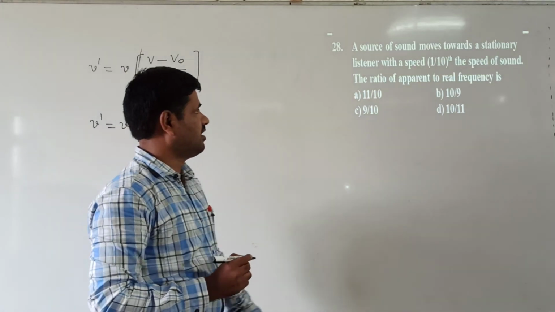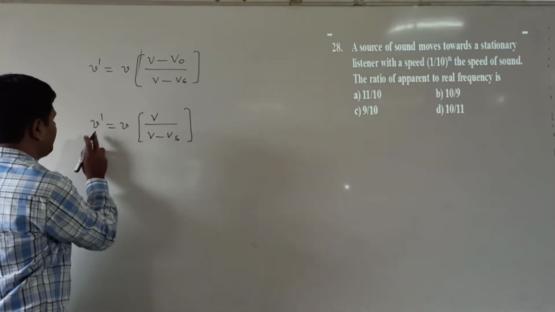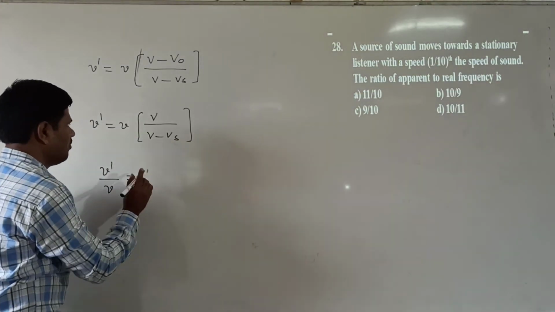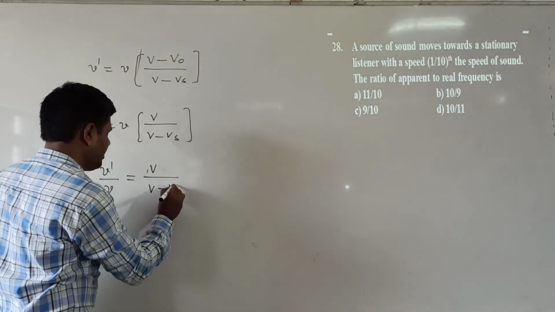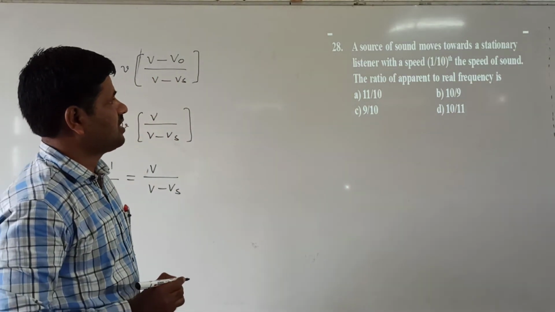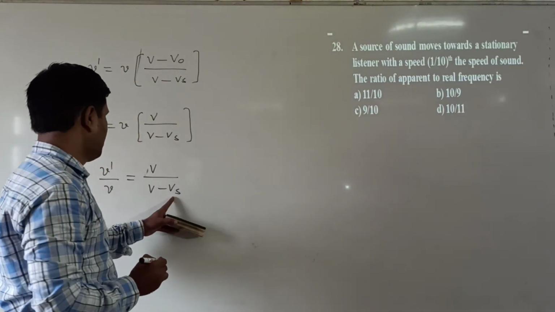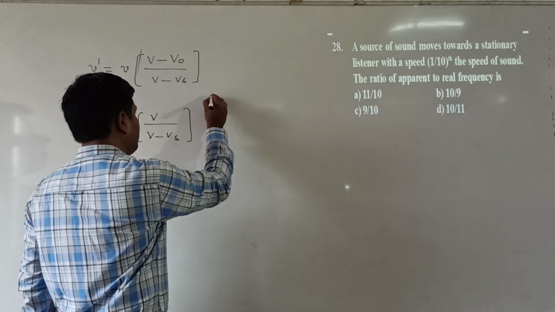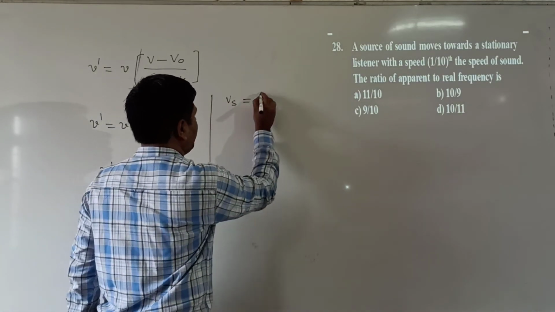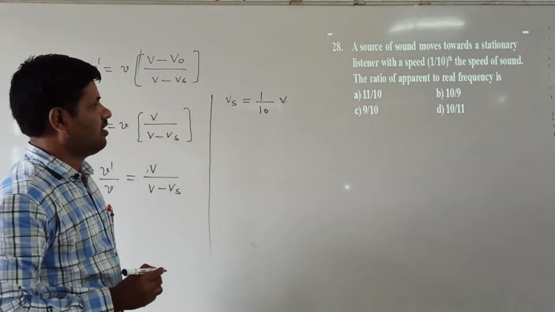Now the ratio of apparent frequency to real frequency: ν'/ν = v/(v − vs).